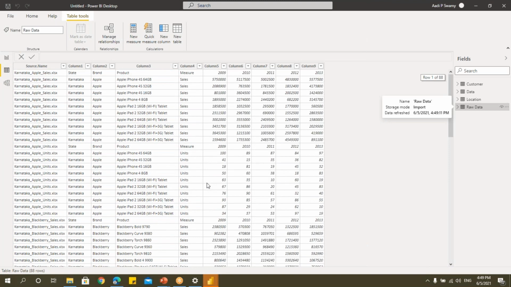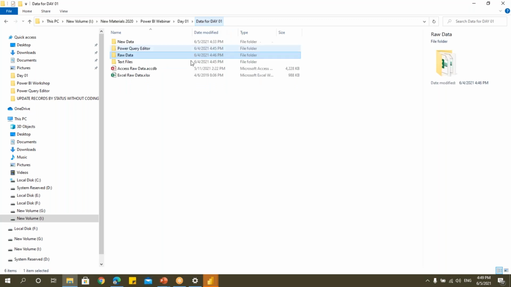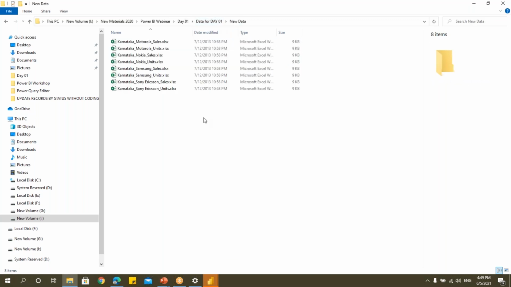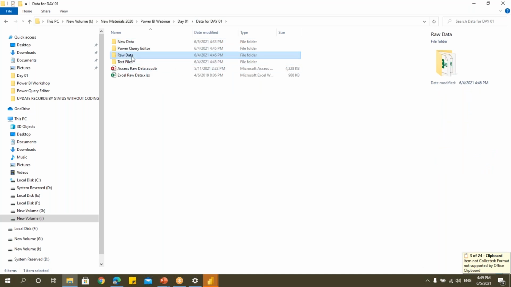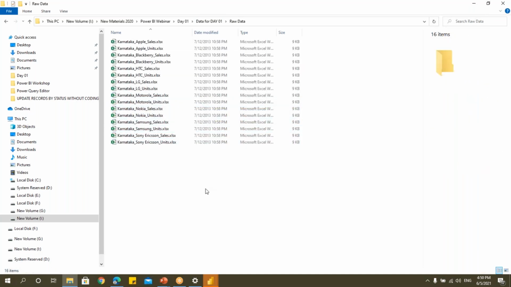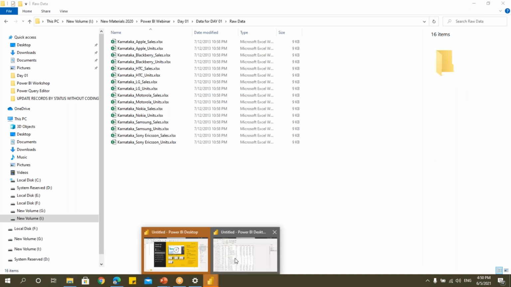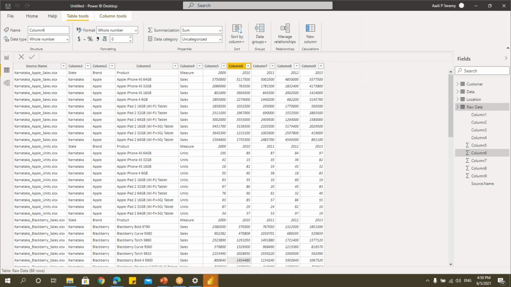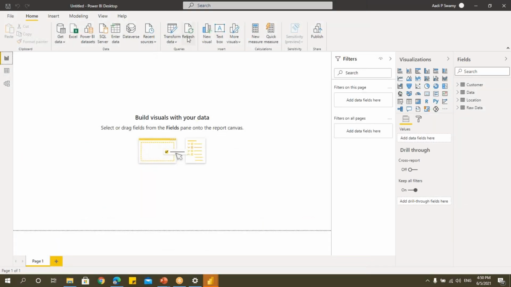Now you'll be thinking, what if it's a weekly report? The next week I'm getting some more files like this. I want to append this. You don't have to bother. I've kept one more file here, say new data. Assume that I want to just copy this and put it in that folder. That's all you have to do. That's it. How will that actually get appended then? Go here. You don't have to do anything. Just here we have this refresh. Click on this refresh.